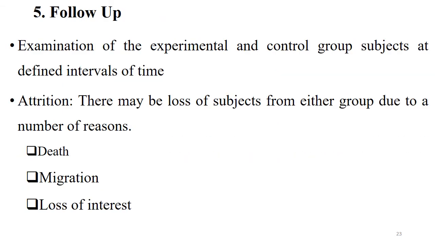Then these people are followed for a specific given period of time, and during this period we study their deaths, their migration, their loss to follow up. All these things are there. So subjects are lost, so we have to see how many people we are losing, and adjust our research accordingly. Some very good research has started but fell off due to loss of the participants.